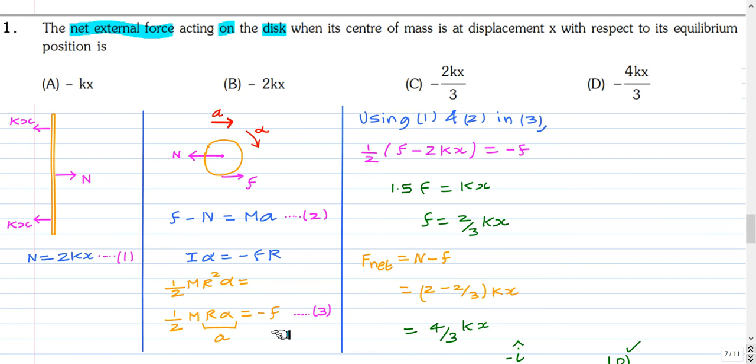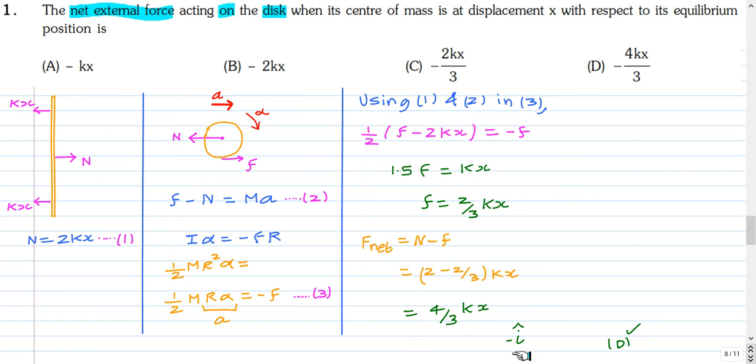So using equation 1 and 2 in 3, we get half F minus 2kx equal to minus F. So that will give the friction force F as 2/3 kx. So the net force acting on the disc is N minus F, that is (2 minus 2/3) kx, that is 4/3 kx, and N minus F is towards left, so the direction is minus i cap. So the net force is 4/3 kx in the minus i cap direction, so the correct option is option D.